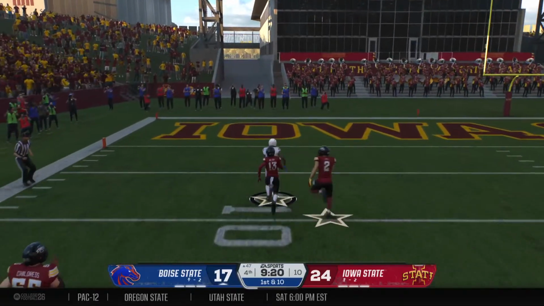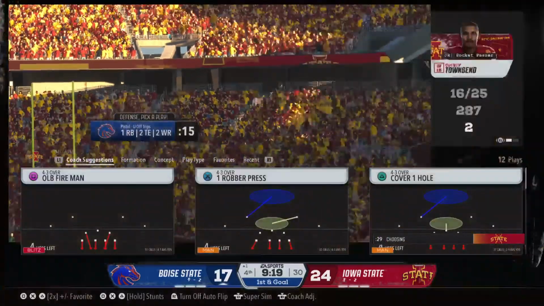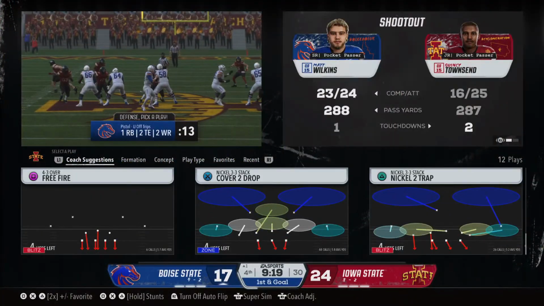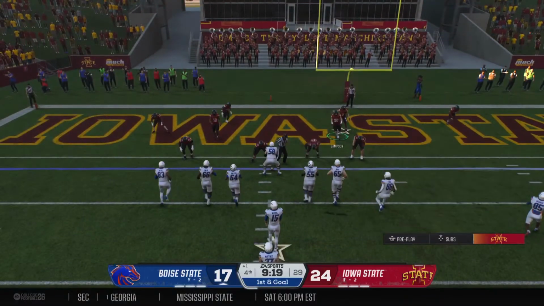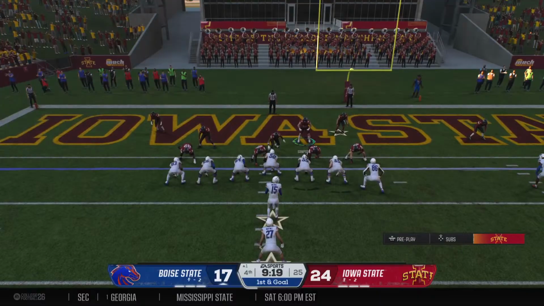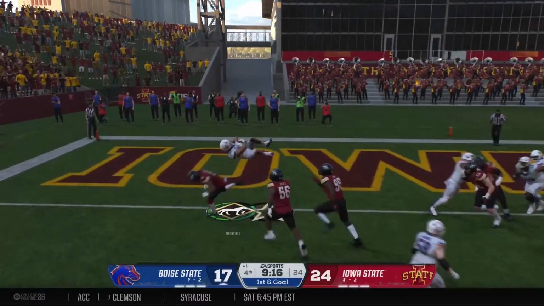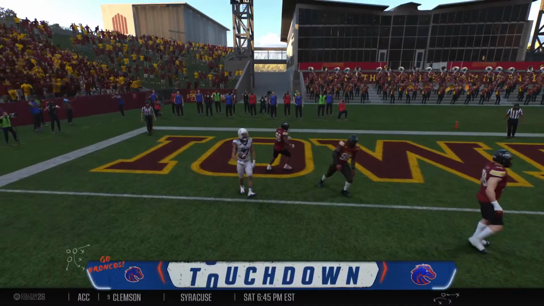He's got an open man. He stopped just short of the goal line at the 1. An explosive play has him set up. And this is the chance for this offense. A first and goal, fourth quarter, trying to tie the game up. Trying to power it in. Into the end zone he goes. Touchdown!